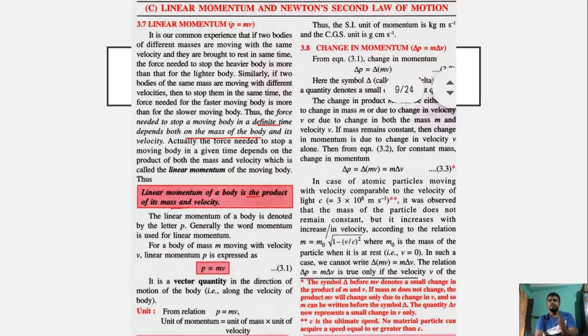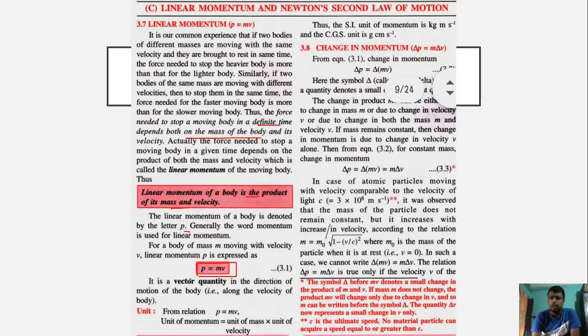Okay, linear momentum is what? The product of mass and velocity. It is denoted by small p, and the word momentum is used for linear momentum. For a body of mass m with velocity v, linear momentum p is equal to mv. Okay, remember it. It is a very useful formula.